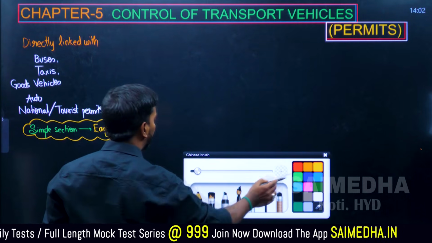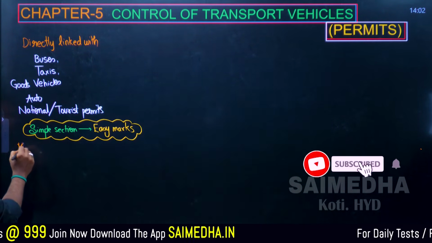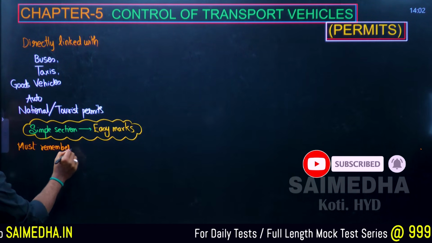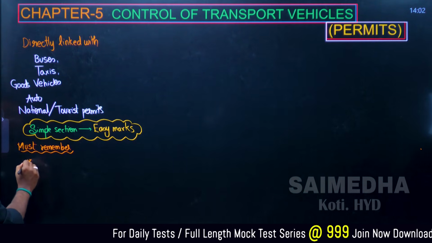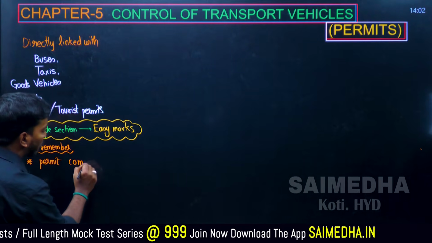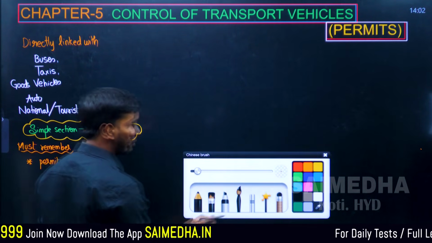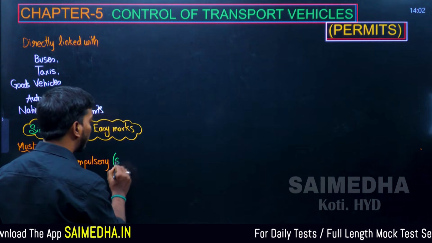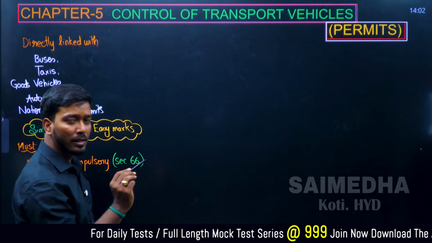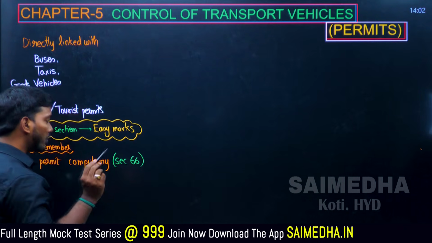What are they? Let's see. The first concept is regarding the permit. You must remember this. Permit is compulsory. Under what section? Section number 66. Remember that, guys. Very important and very easy to memorize. 66 is must permit.